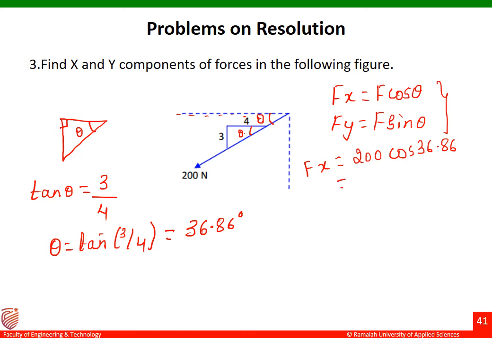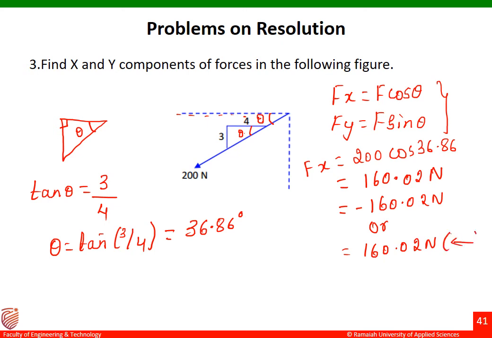Fx equal to F, that is 200 cos 36.86 degrees, is equal to 160.02 Newton. Okay, so how we should represent it is either minus 160.02 Newton or 160.02 Newton. In the bracket we have to mention the direction like this.